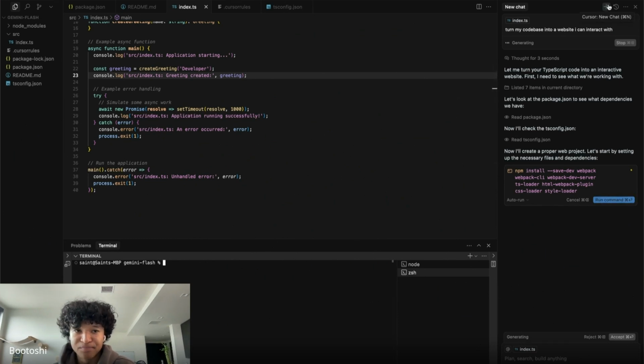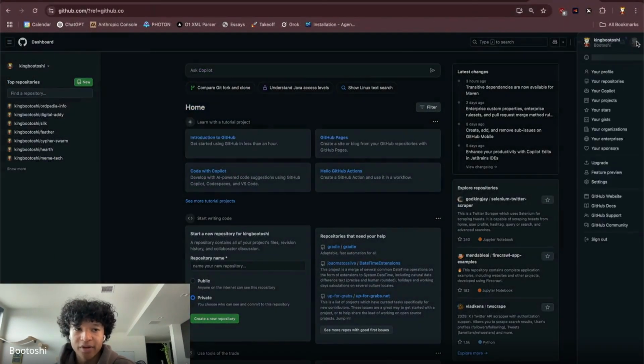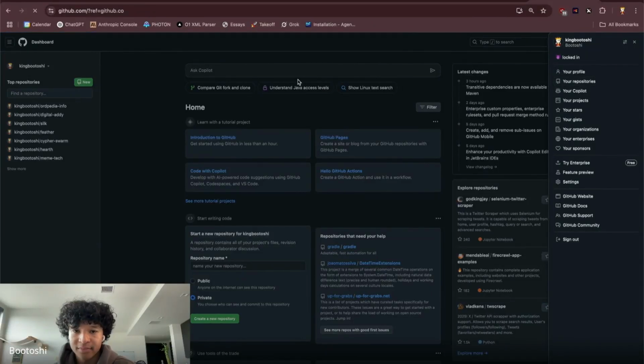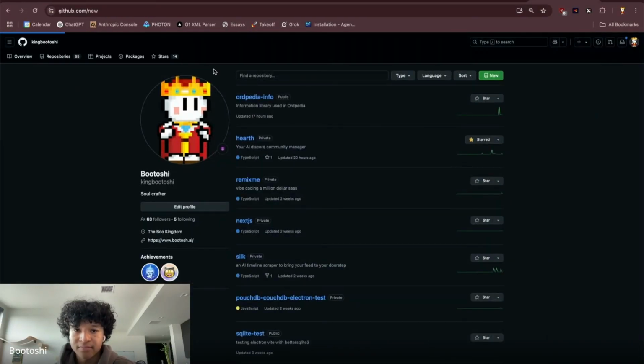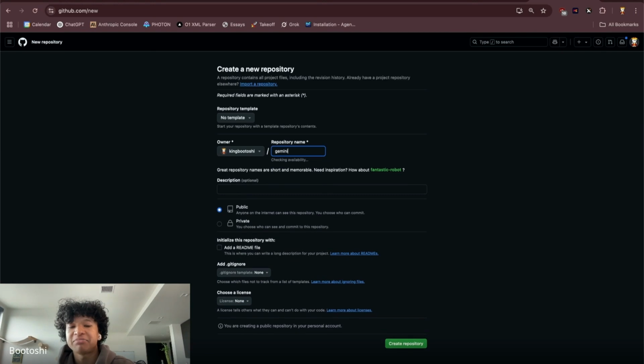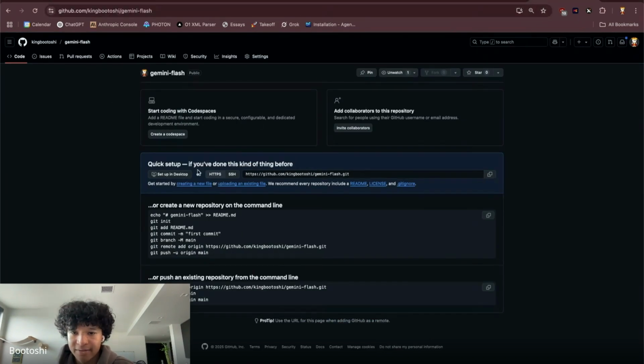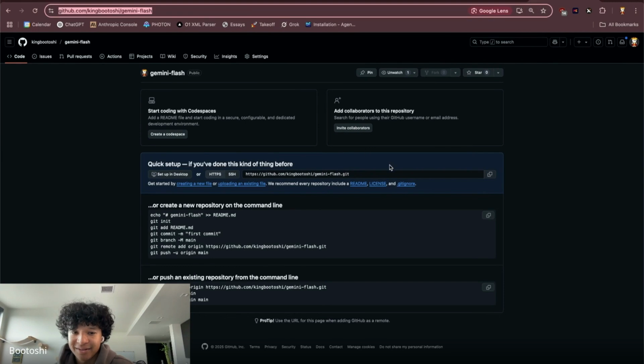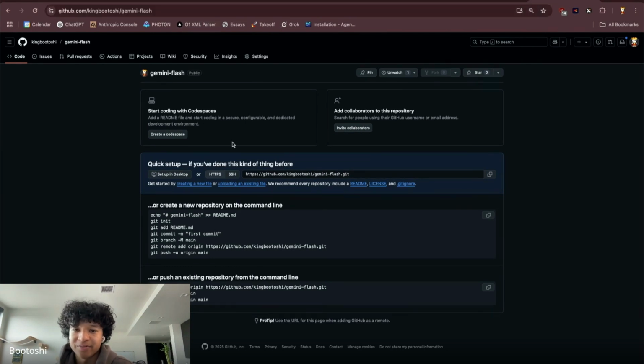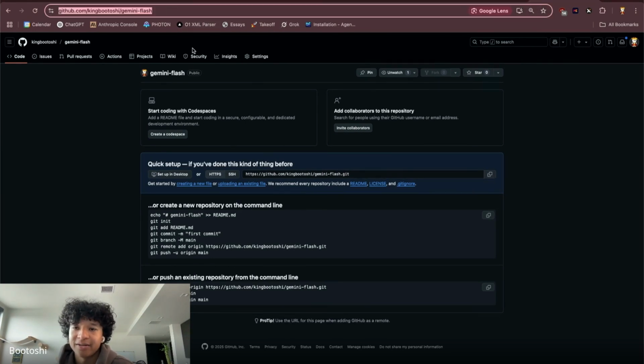So in this case, I am going to go to GitHub and make a new repo. I'm going to call this Gemini Flash, which is just a name. It's a public one, sure, cool with me. Create repository. Then GitHub has these links that allow you to set up Git with the link. I usually just copy the link of the repo specifically. You could also copy this. I'm just going to copy the link.